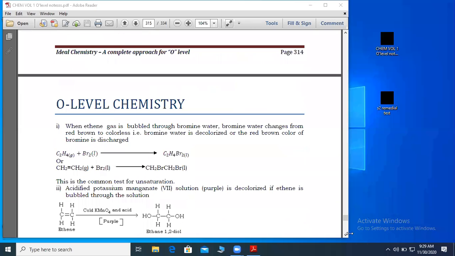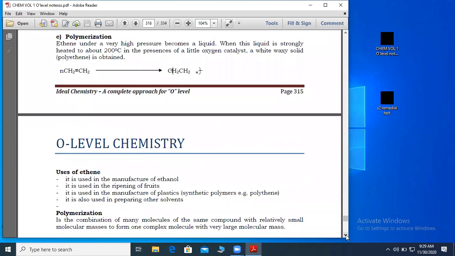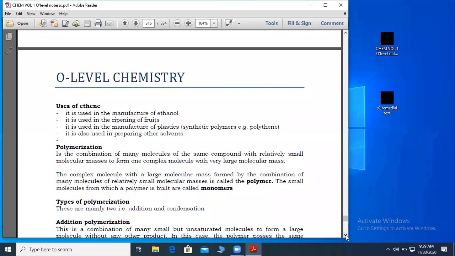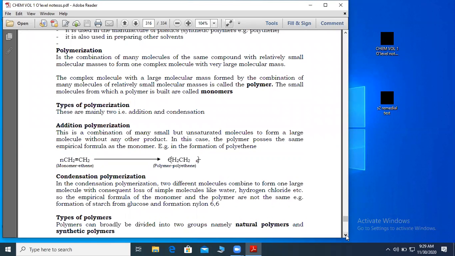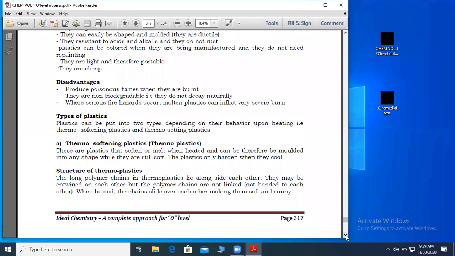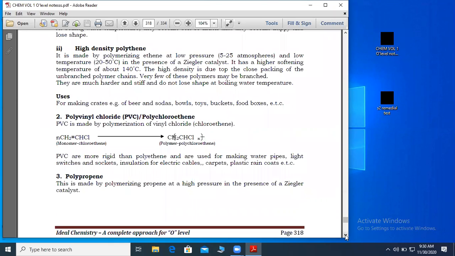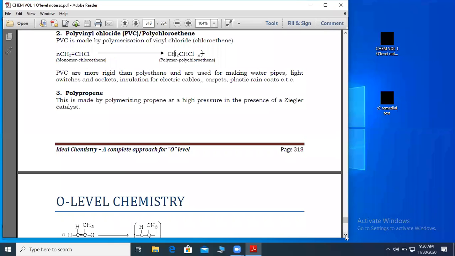Then the disadvantage of polythene, we said as a polymer, it does not decompose, or it is not decomposed by bacteria, and therefore it leads to what? To pollution of the environment.